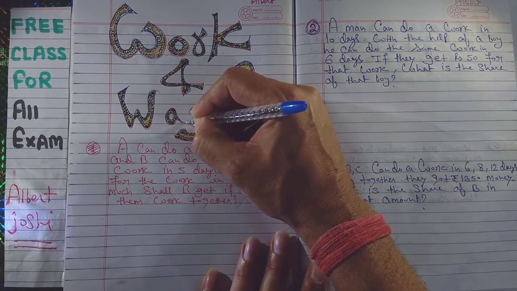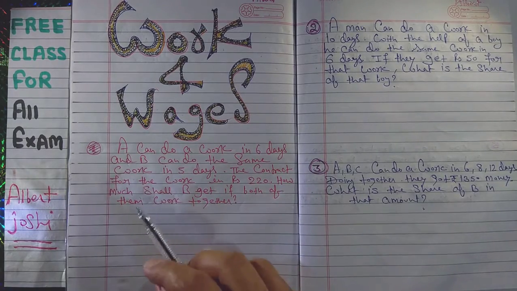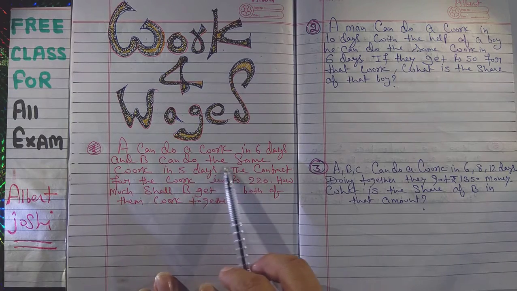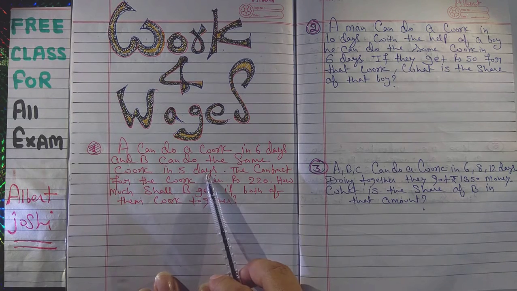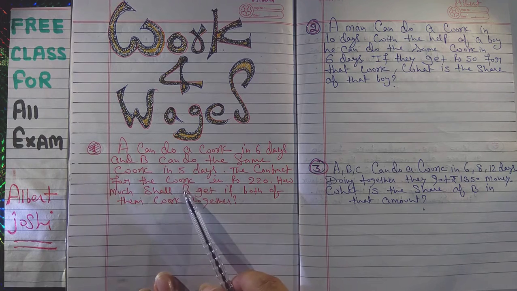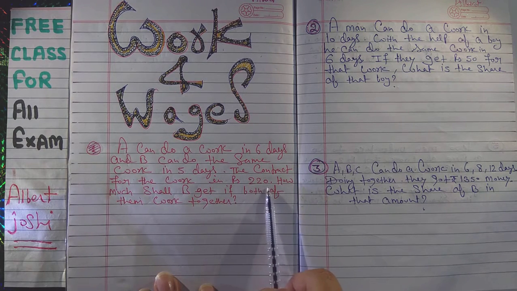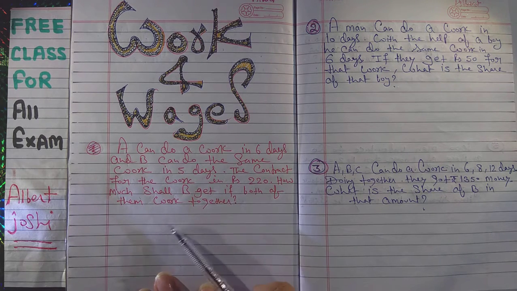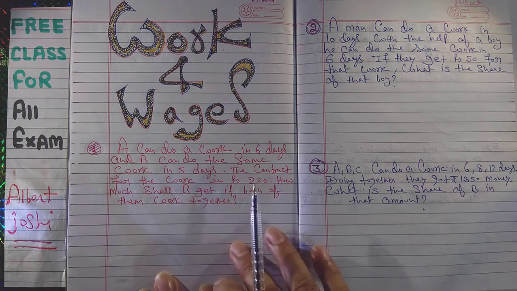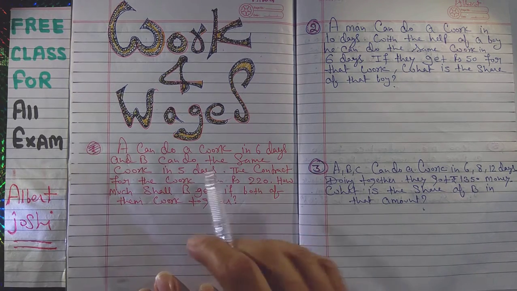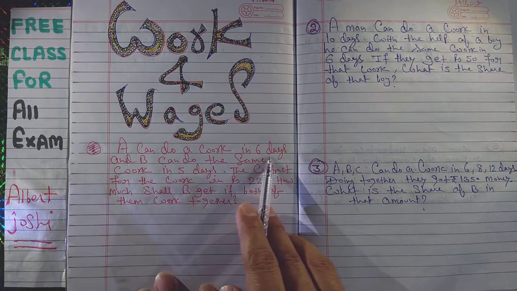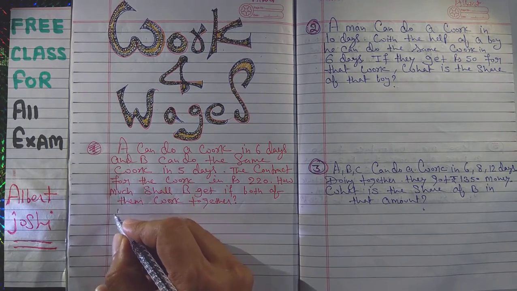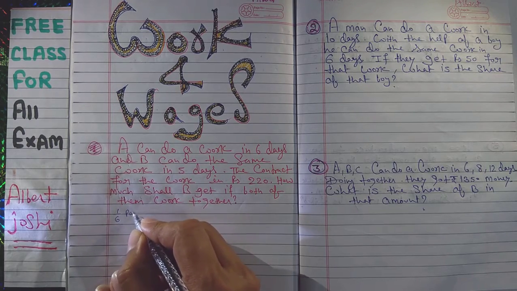So, the first question: A can do a work in 6 days and B can do the same work in 5 days. The contract for the work is rupees 220. How much shall B get if both of them work together? Already we have discussed, whenever A can do a work in 6 days, it means that A can complete 1/6 part